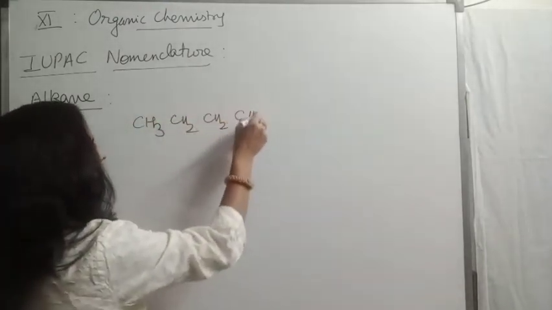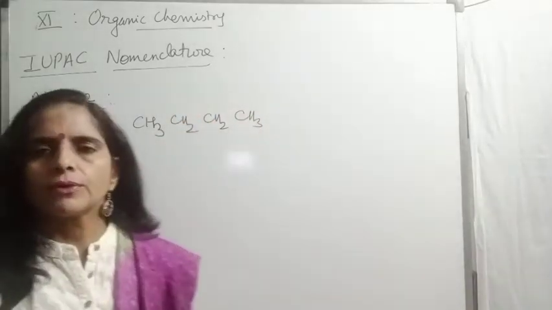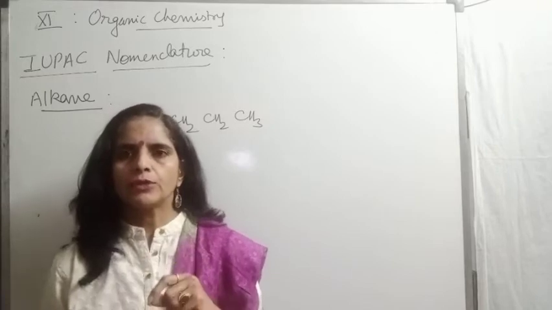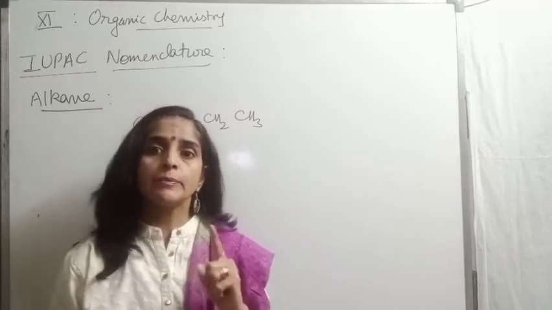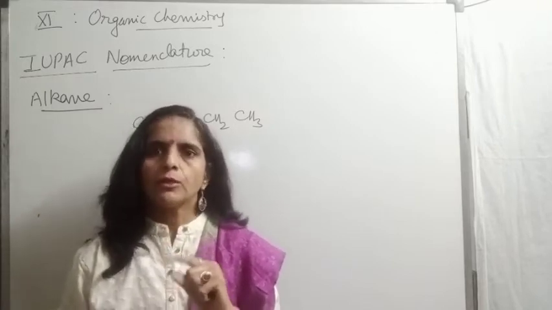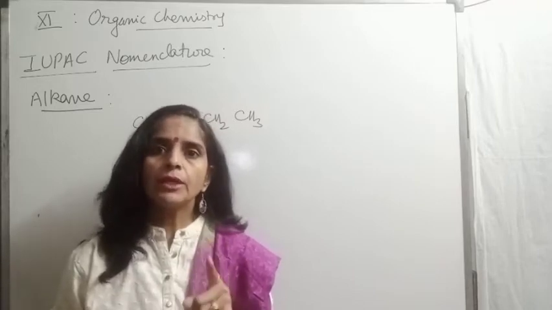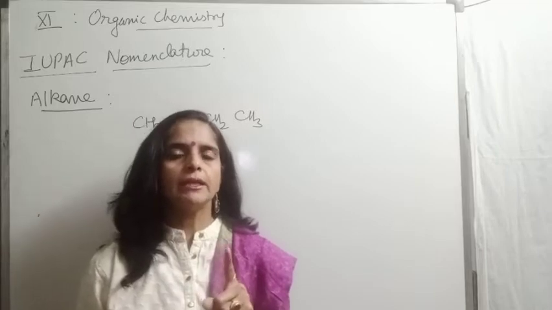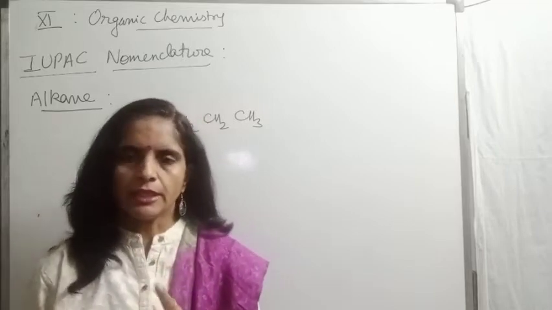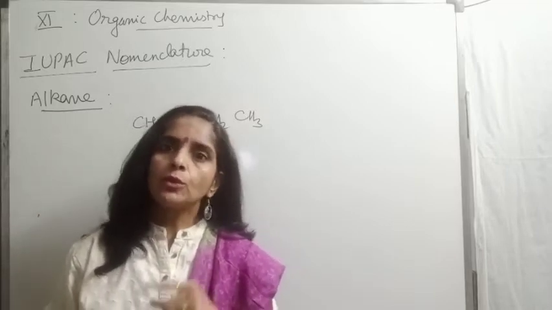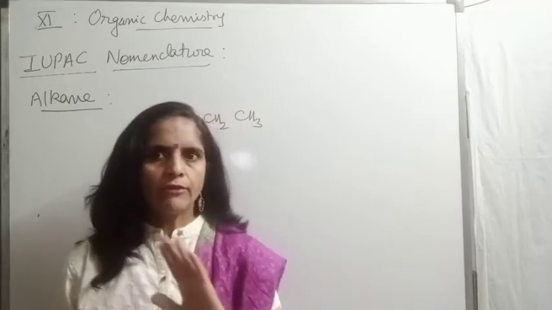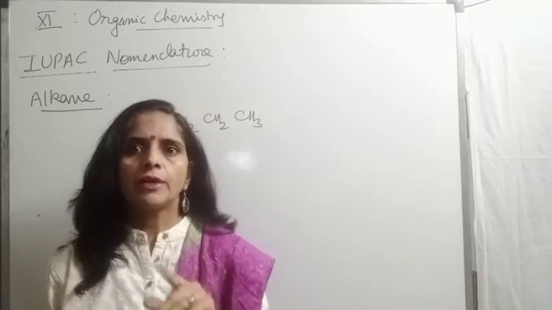For example, I am taking a very simple compound. Clear? So whenever we start the naming of organic compound, children, first of all, we are supposed to write word root. Word root means number of carbon atoms in chain. Children, I am repeating, number of carbon atoms in chain. Word root doesn't mean total number of carbon atoms present. We don't have to include side chains or branches.